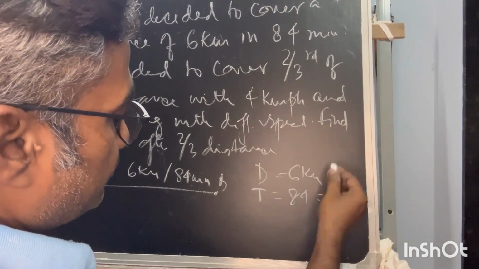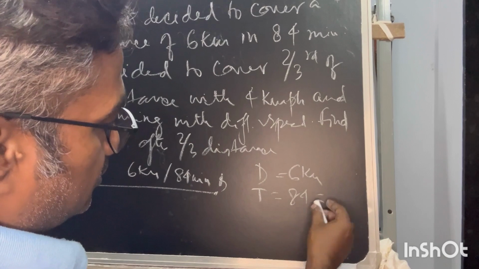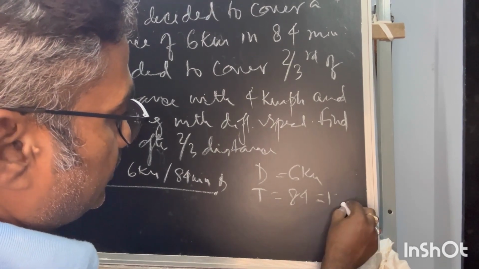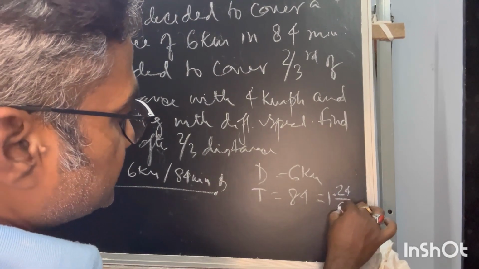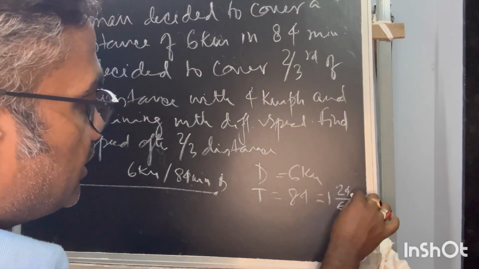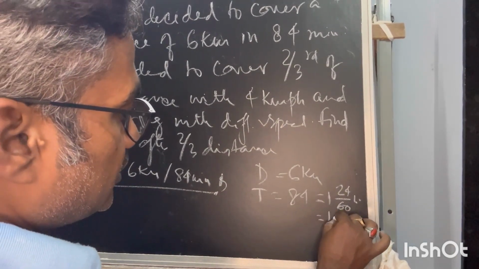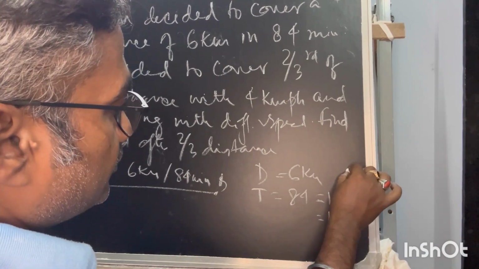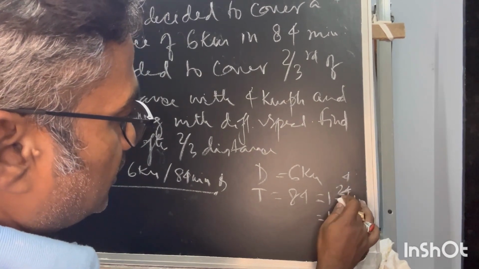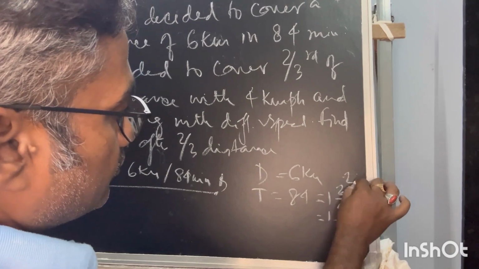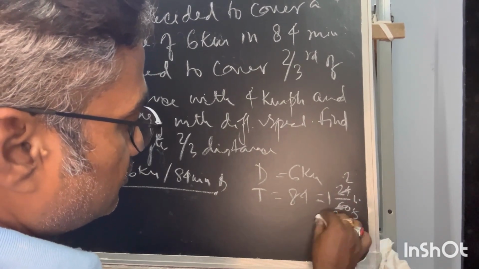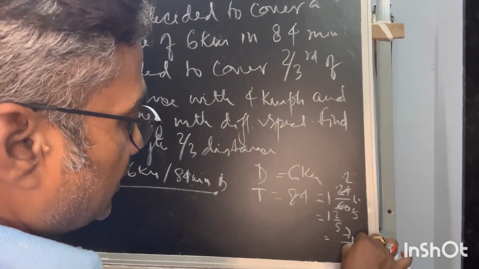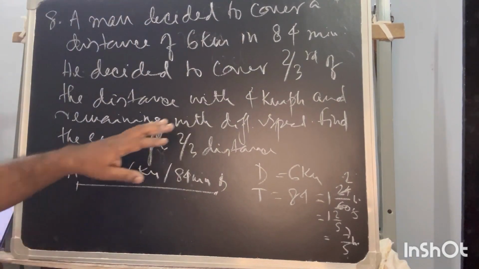Let me convert it into hours: 84 upon 60. This will be the conversion into hours, so it equals 7/5 hour. I am just converting immediately.